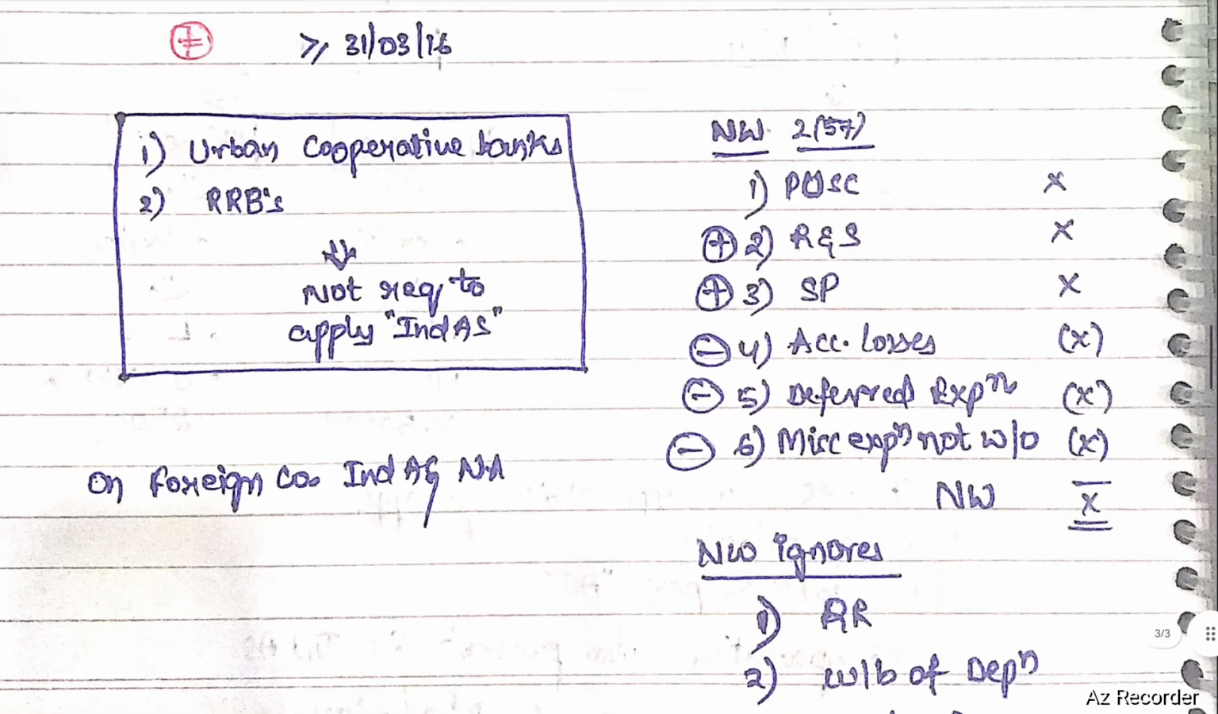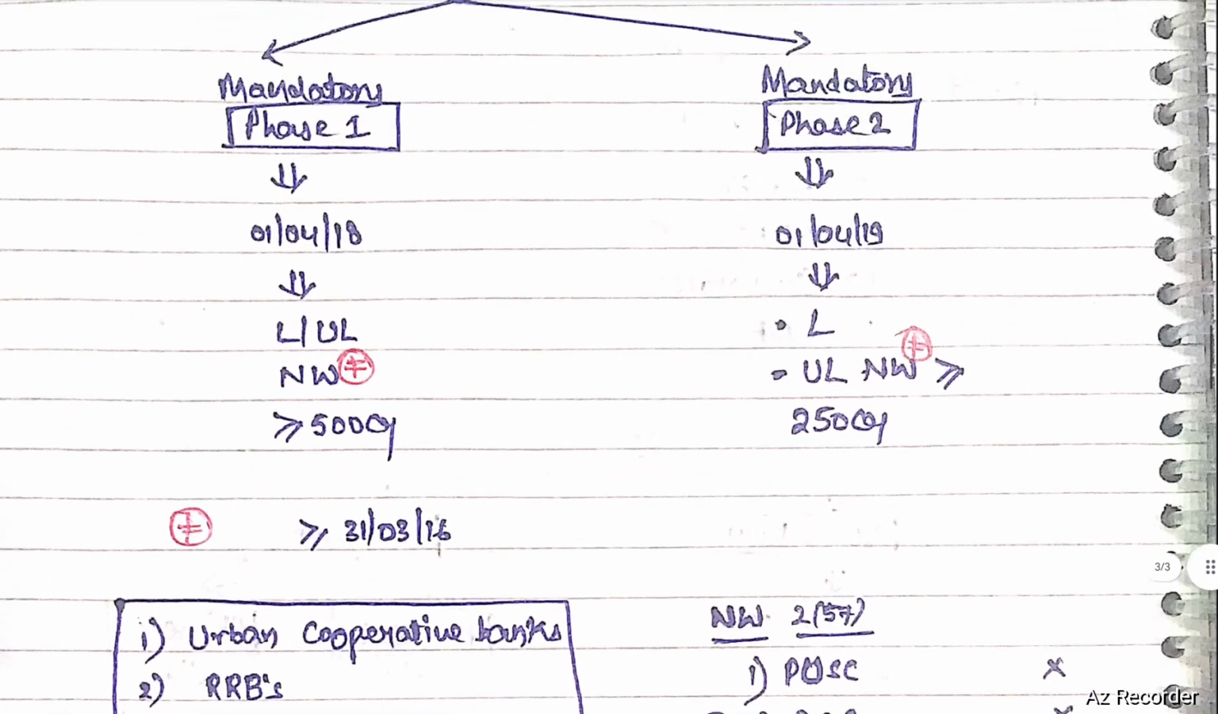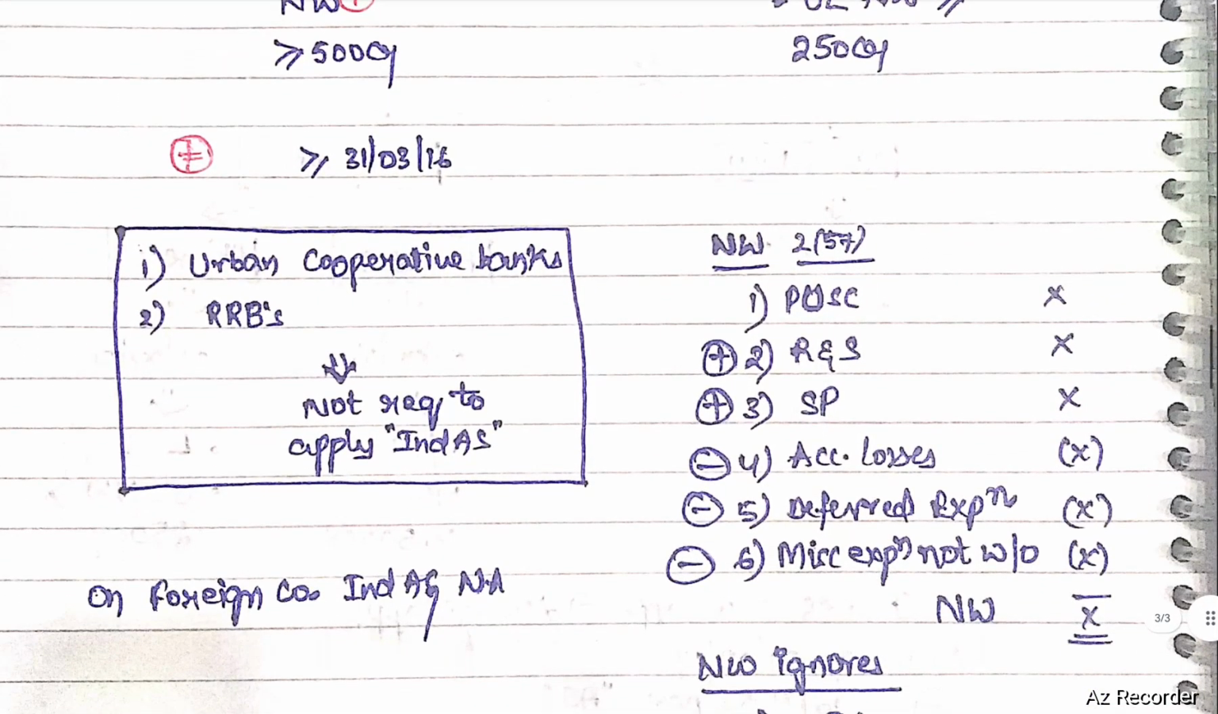Next, for banks, Ind AS is not yet applicable. For urban cooperative banks and RRBs, they are not required to apply Ind AS at all. So, for urban cooperative banks and RRBs, Ind AS applicability is totally exempted. For foreign companies, Ind AS is not applicable.